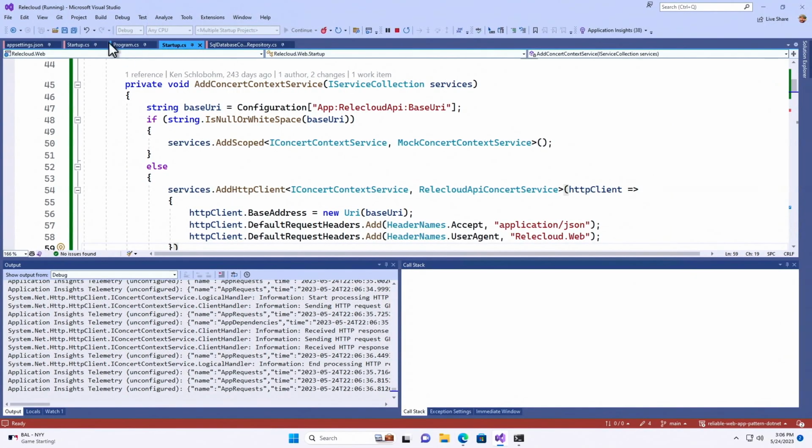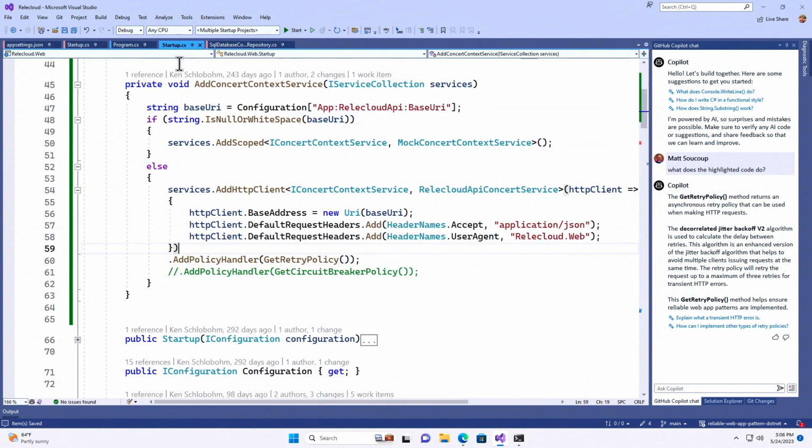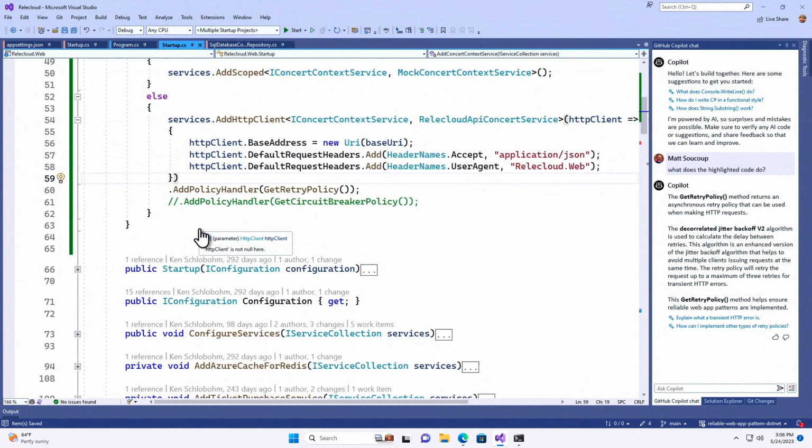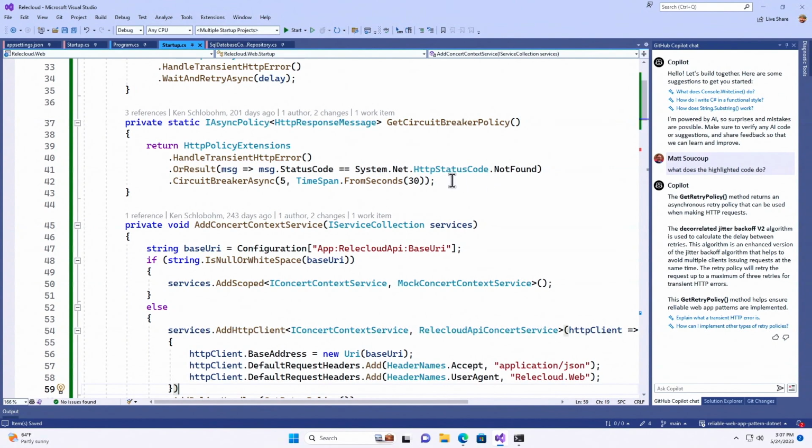Awesome. So what I can do then really quickly is go back into app settings, make my retry demo 1, saying, hey, fail every single time. Now what's going to happen then is that with the retry, I could get, as you mentioned, a denial of service attack on my own services, which isn't super cool. So what I would want then is to do a circuit breaker pattern. And what this is saying right here is that if I fail from a transient HTTP error code 5 times within 30 seconds, give up. Give up and throw an exception so we can offer a coupon code.